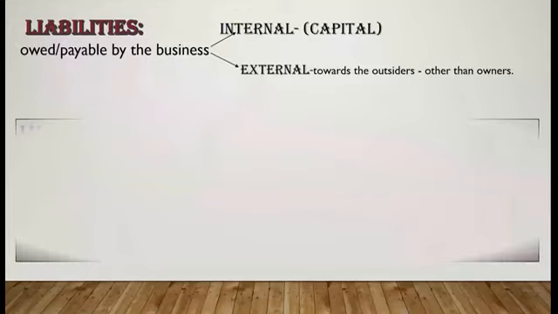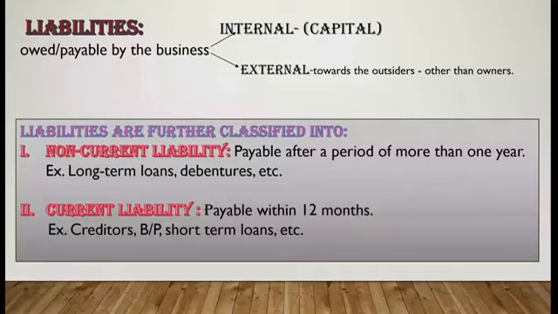Here come the parts of the liabilities, where we classify all these liabilities under the headings non-current liability and current liability. When we say non-current liability, it is the amount which has to be paid by the business after a year, or more than a year. The examples we can consider here are long-term loans, or a bank overdraft which has to be paid after 1 year, which will be treated as non-current liability. When we talk about current liability, they are the short-term loans, the amount which has to be paid within 1 year, or we can say payable within 12 months. So that is the current liability.